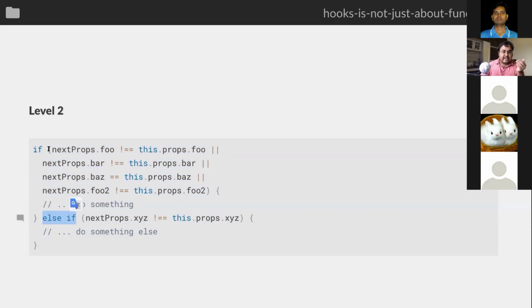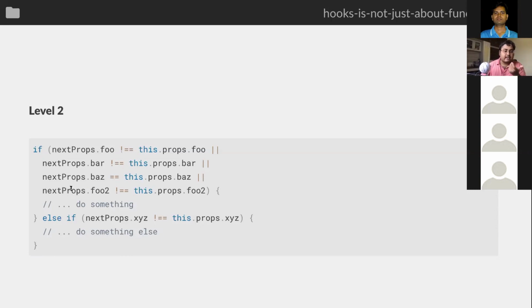So we are basically saying that if any of these variables change, then do something, or else if this variable has changed, then do something else. Can something go wrong here, depending on how your parent is doing stuff? Yes, it might be that both of them change. If foo and XYZ also change, what goes first?